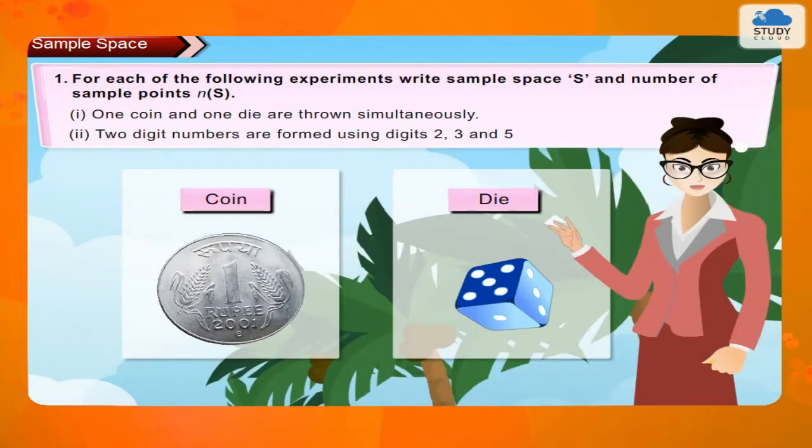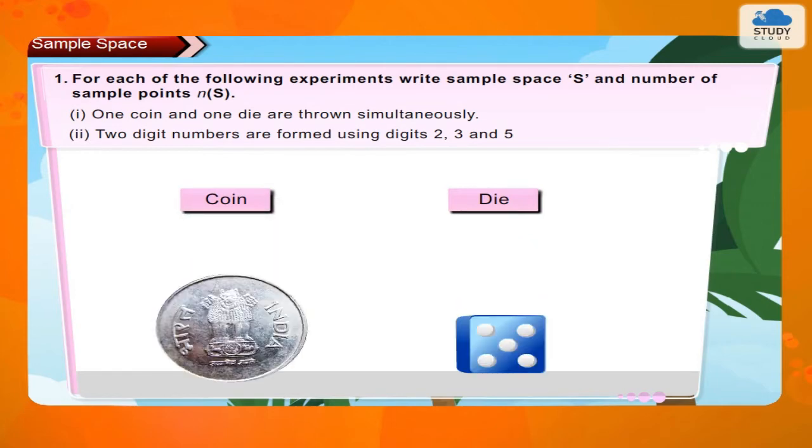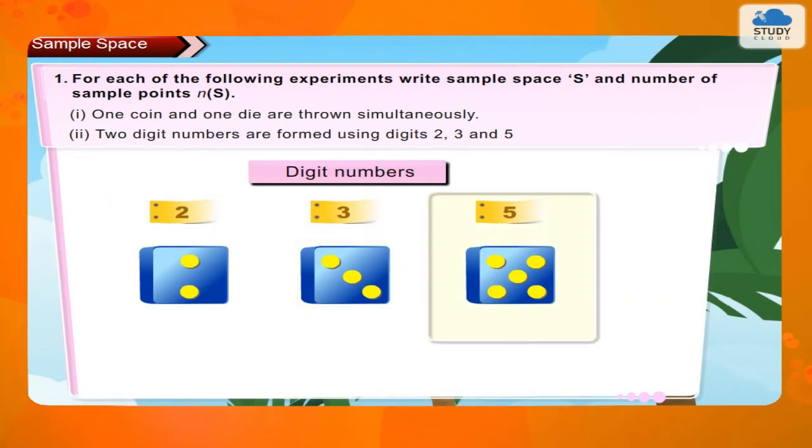One. For each of the following experiments, write sample space S and number of sample points n of S. 1. One coin and one die are thrown simultaneously. 2. Two-digit numbers are formed using digits 2, 3 and 5 without repeating a digit.